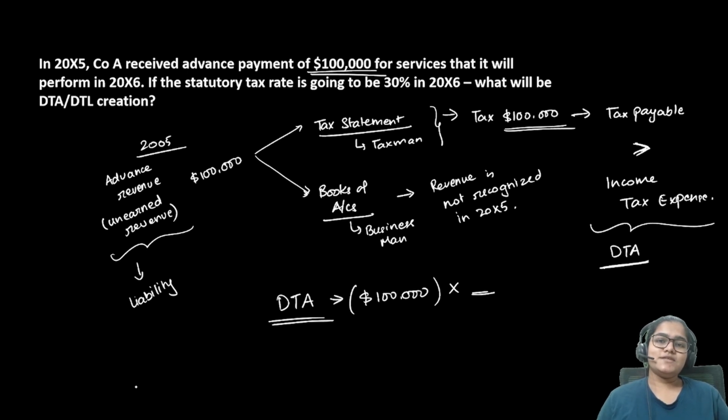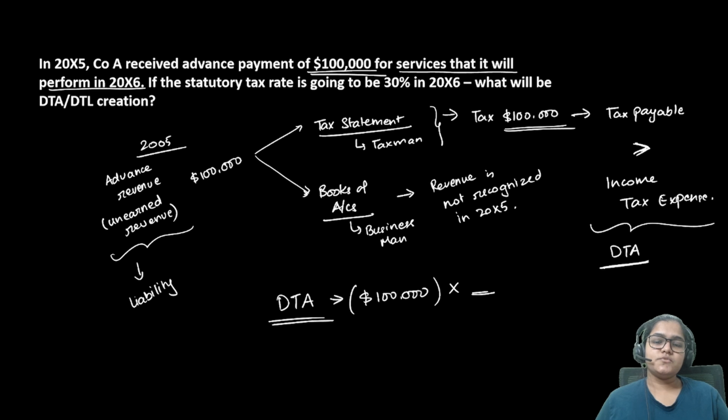This tax rate has to be the tax rate at which the reversal is expected. So, for example, in our question, this service will be performed in 2006. So in 2006, I will recognize this revenue in my books of accounts. Right now, in my books of accounts, this is unearned revenue, it is a liability. In 2006, when I perform the services that I need to perform, I will recognize this as revenue. In 2006, it will come into my income statement.